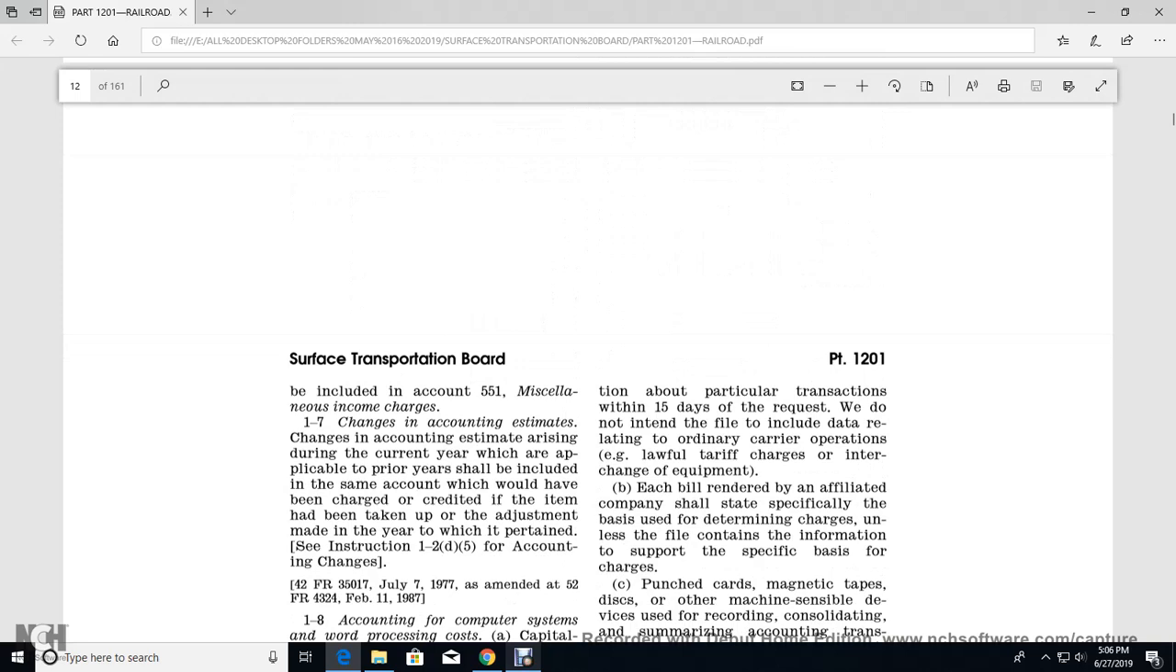Payment in excess of the reasonable charges shall be included in the amount of account 51, miscellaneous income charges. Instruction 1-7, change of accounting estimate: a change of accounting estimate arrived at during the current year which is applicable to a prior year shall include the same in the account that would have been charged or credited for the items, and the adjustment shall be taken in the year to which they pertain, with certain instructions in 1-2 of the G5 accounting changes.